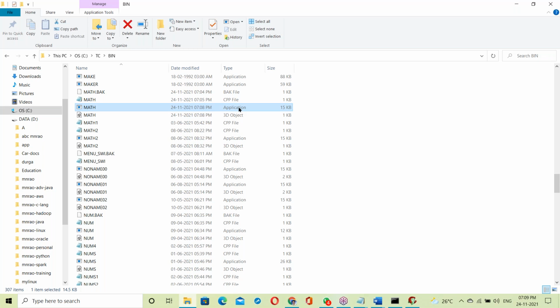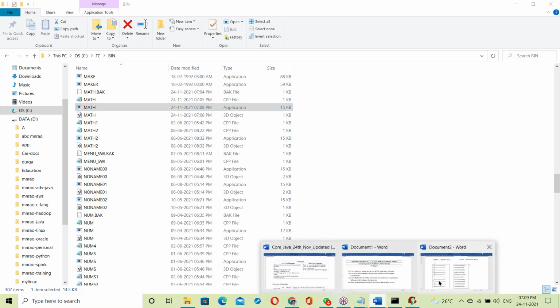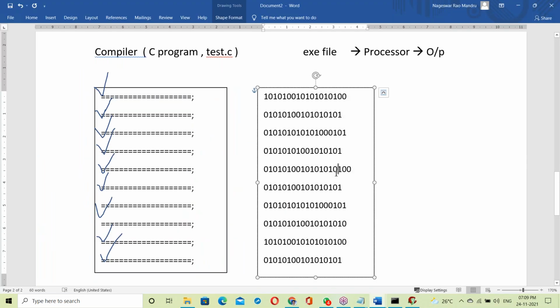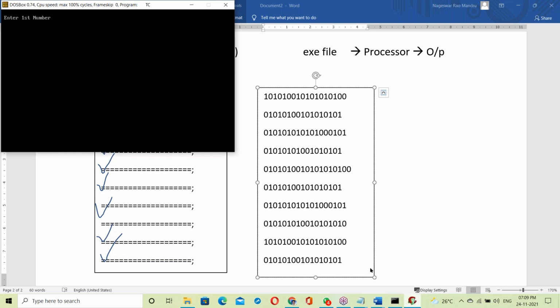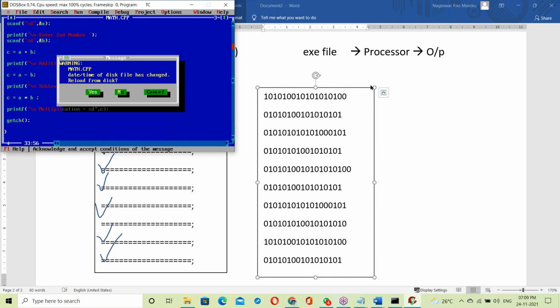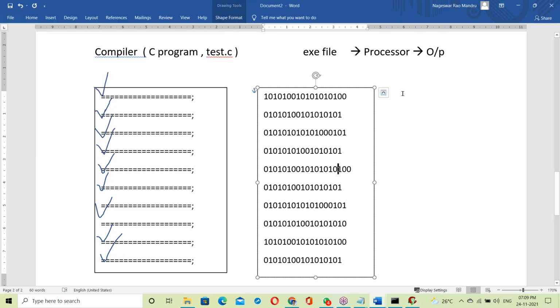When you try to run it here, first of all it creates the exe file. See, after compilation, if there are no errors, it generates one exe file like this. That exe file executes. First number 10, second number 20. Yes, output received. That's it. So in the backend that exe file is created here.